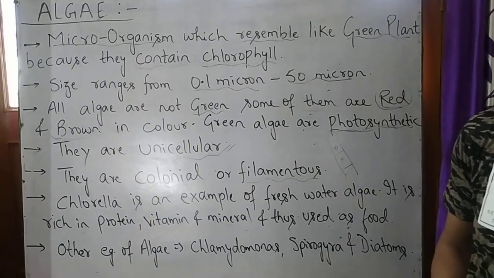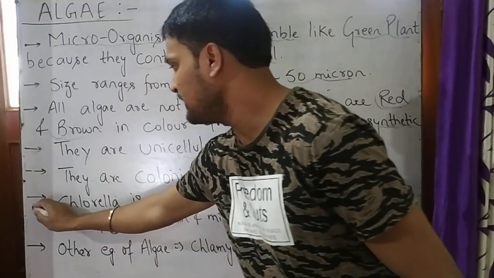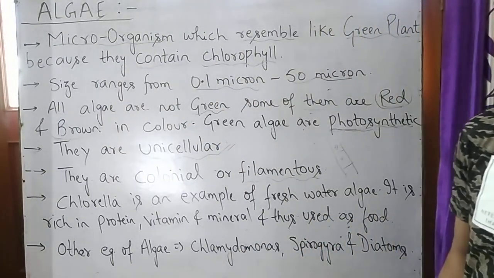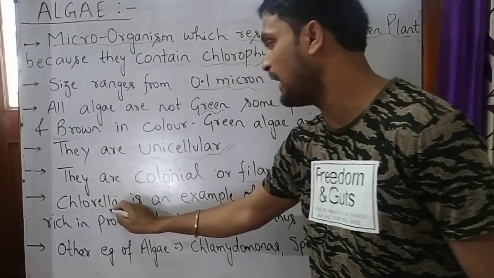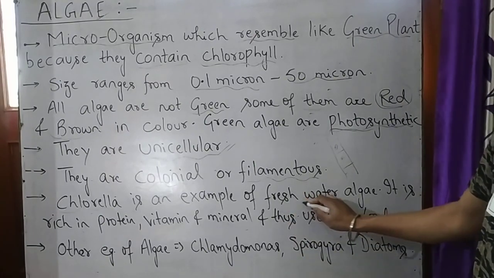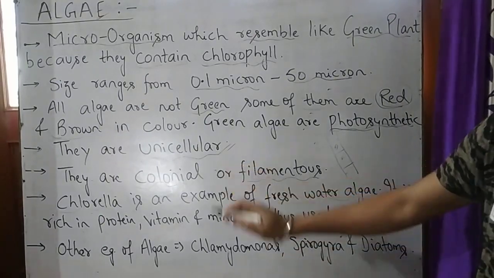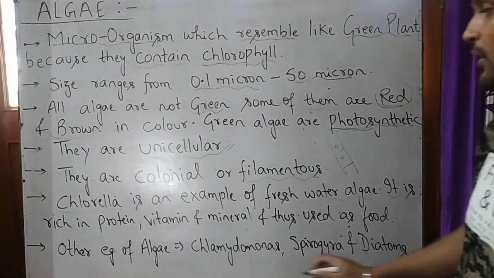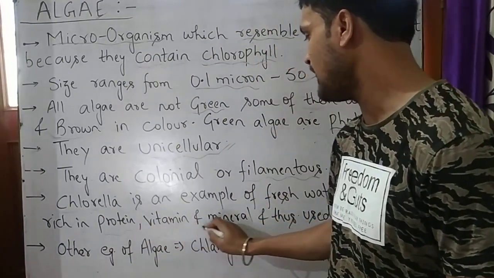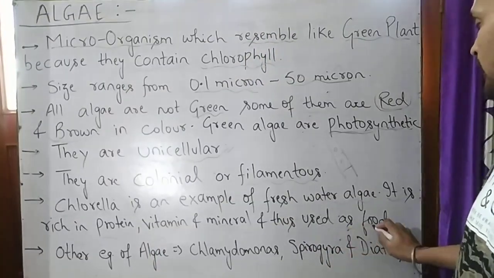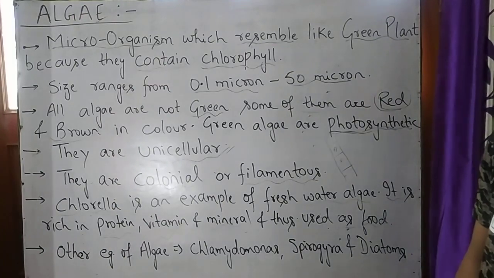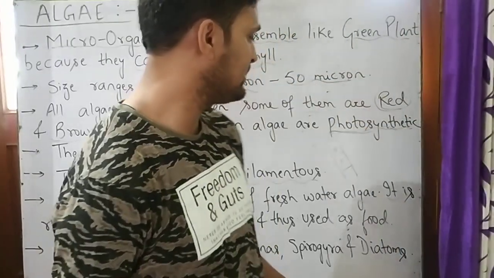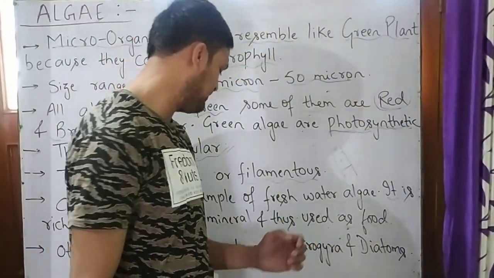This is called filamentous. Now, the fifth point: what is an example of algae? Chlorella is an example of algae. Chlorella is an example of freshwater algae, meaning that chlorella lives in fresh water. Chlorella is rich in protein, vitamins and minerals, hence it is used as a food supplement.